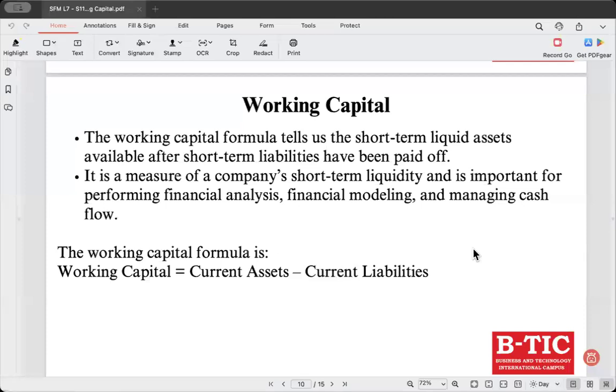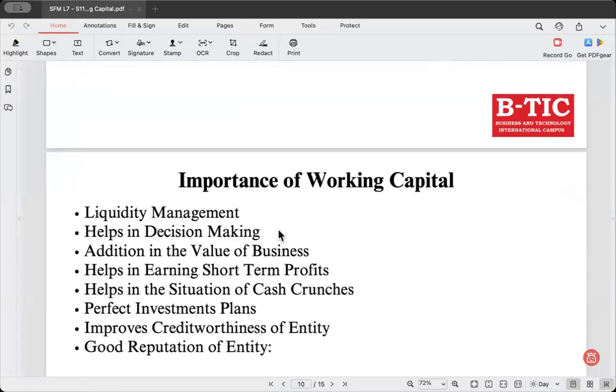Right? So it is very crucial to have good working capital, a positive working capital, as this plays a vital role in the day-to-day operations and overall financial health of a business. Clear? This is about working capital.